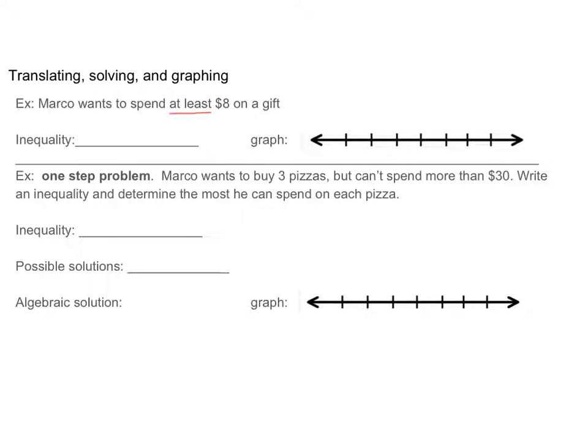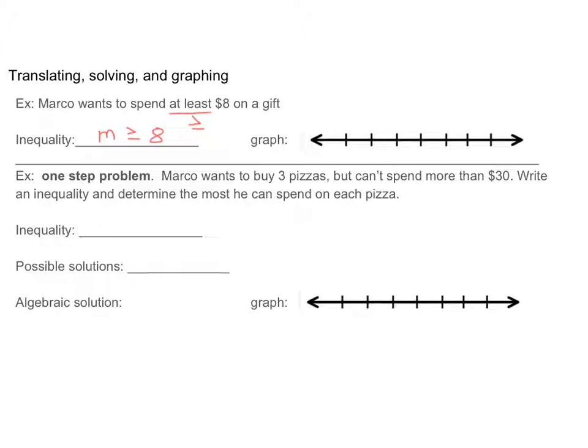That means it's going to be greater than or equal to. So again, this is a short type of inequality. I'm going to use the letter M, and the amount of money that he spends needs to be greater than or equal to 8. At least 8 includes 8 and above.